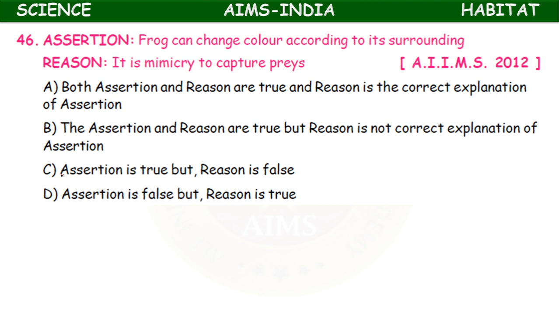Assertion: frog can change color according to its surroundings. Reason: it is mimicry to capture prey. Both assertion and reason are true and the reason is the correct explanation of assertion. The assertion and reason are true but reason is not the correct explanation of assertion. Assertion is true but reason is false. Assertion is false but reason is true. So here frog changes its color according to its surroundings. Okay, but it is not mimicry to capture the prey. So assertion and reason are true only, but reason is not the correct explanation of assertion.